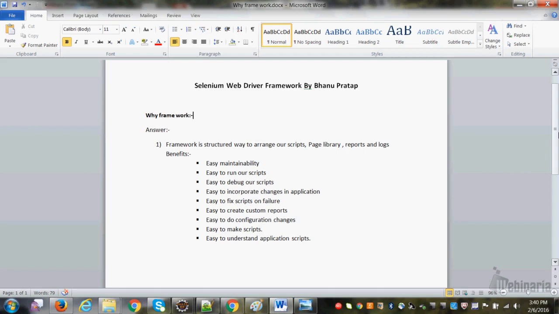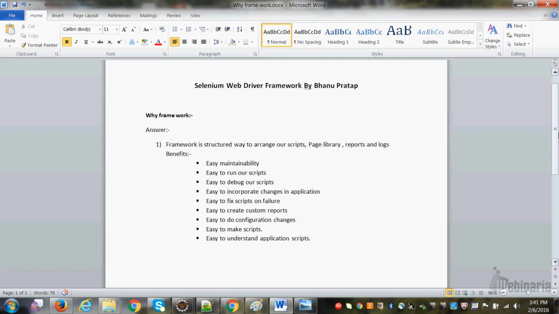Say, we know how to write the script, right? We know how to run the script, but we need to create a framework. So framework is nothing but a consolidation of everything, right? Where you consolidate your scripts, consolidate your page library. Page library is nothing but your page methods.